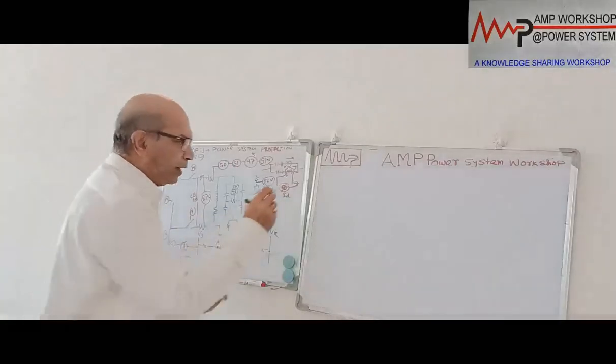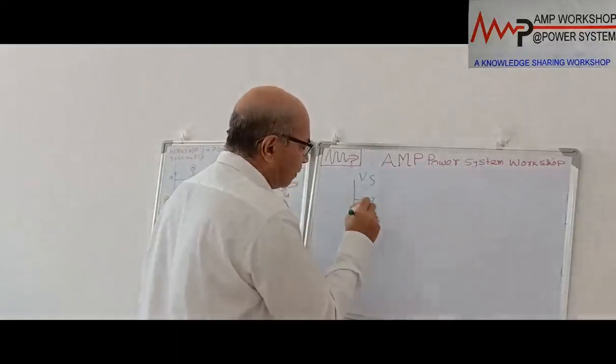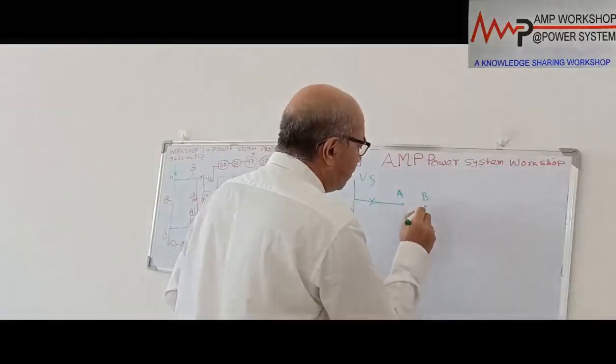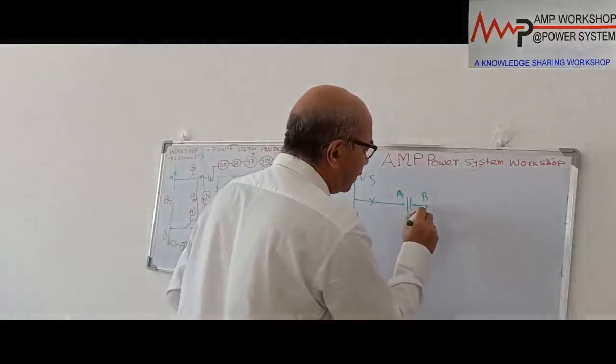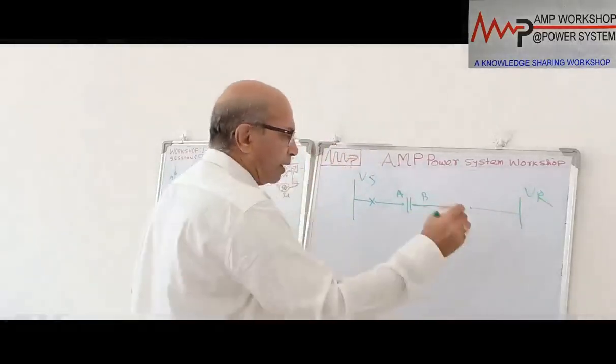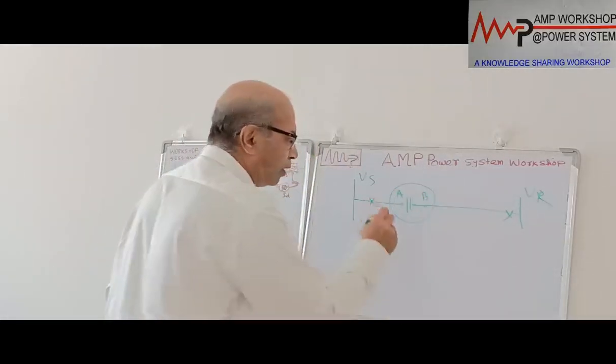So when we connect, this is VS, the sending end bus bar, and this is a breaker, and then this is point A, and this is point B. Between this, we are using the series capacitor. Then the line goes to the receiving end. This is the bus bar arrangement. Both ends have a breaker. Now this capacitor is a high voltage capacitor.